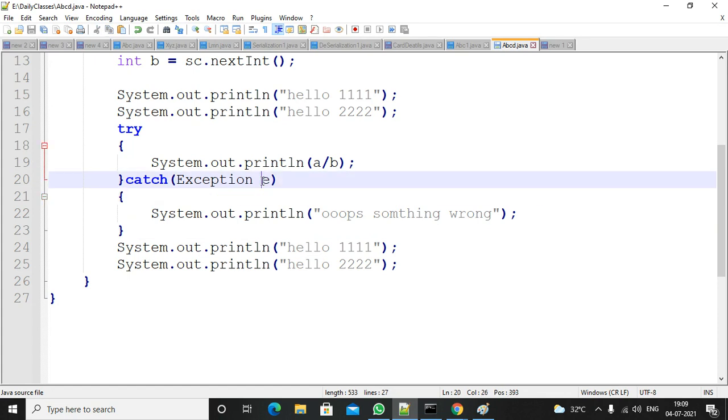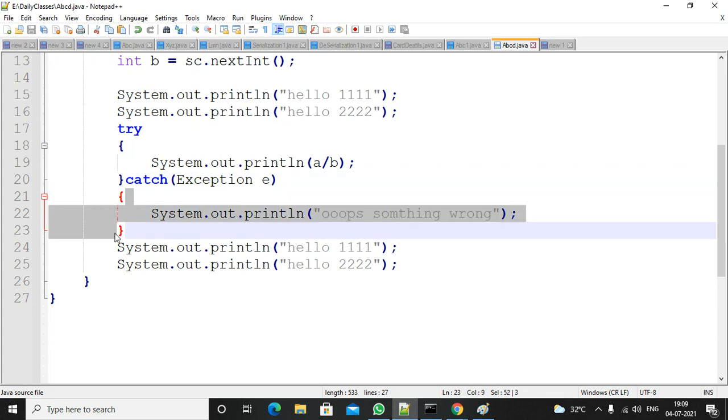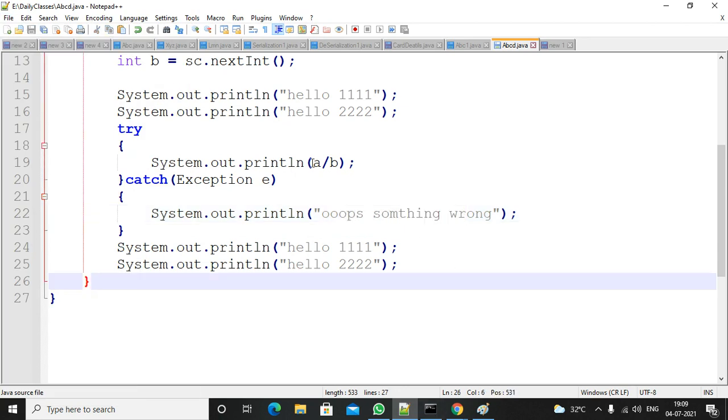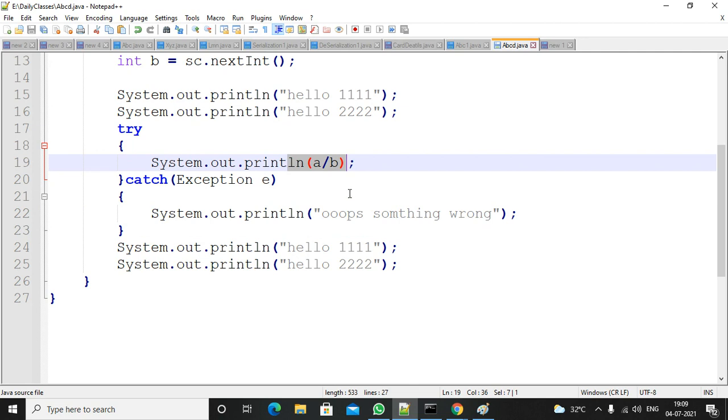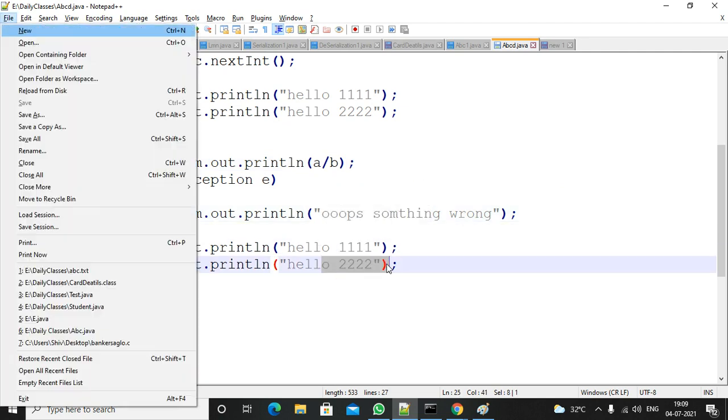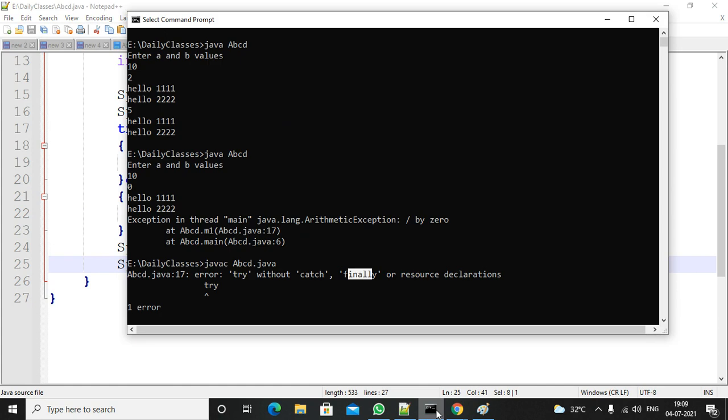Whatever details are there will be available as part of this e. If you want to use this e, you can use the exception details as part of this catch block. This is a local variable of the catch block. If you don't want to use it, just print a statement. I am not using it at this moment, so I will execute this program. It will not execute this line, it will come to the catch block and print the remaining lines of code. So normal termination.